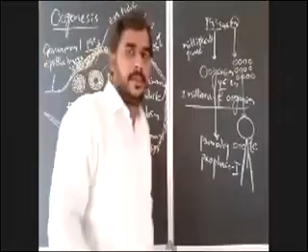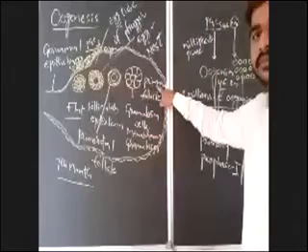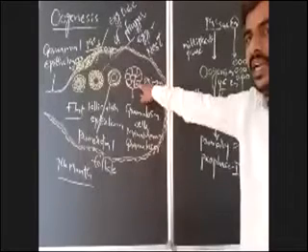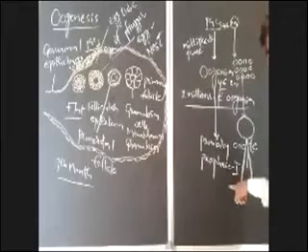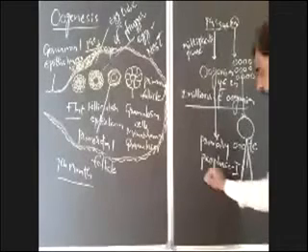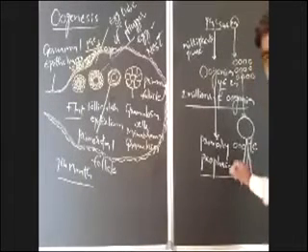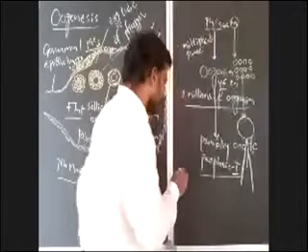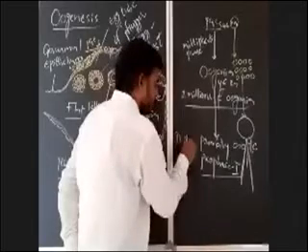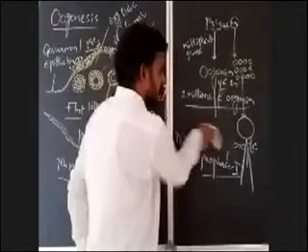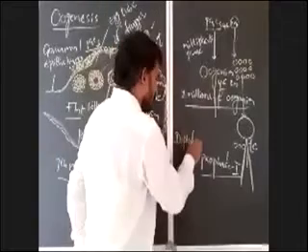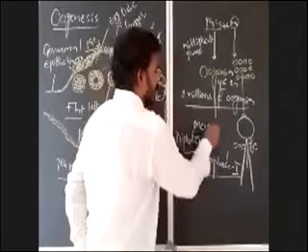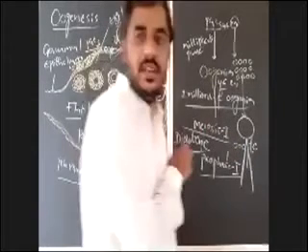In the primary follicle, the primary oocyte begins meiosis 1, but that is not completed. That meiosis 1 is arrested in the prophase 1, especially in the diplotene phase of prophase 1. Meiosis 1, which is the reductional division, is begun.